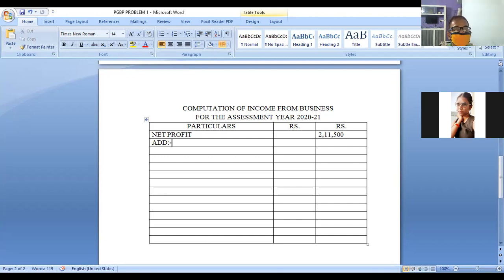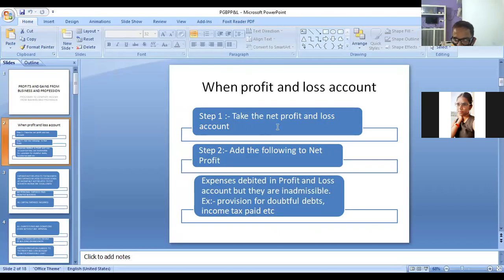I'll open this one. Business expense allowed as deduction. Okay, I'll show you. Step one, take the net profit and loss account.